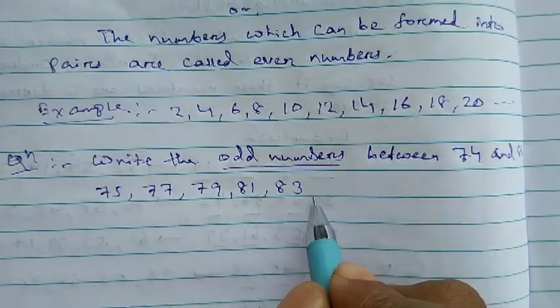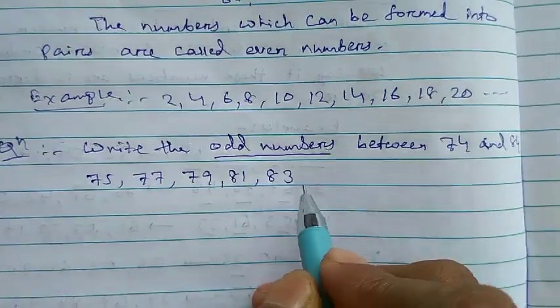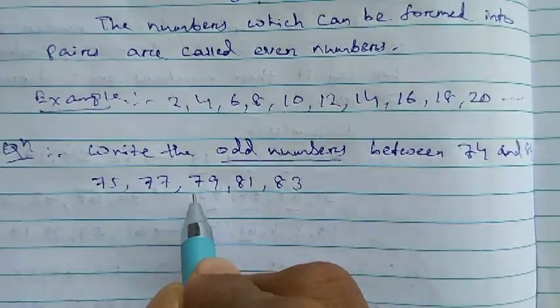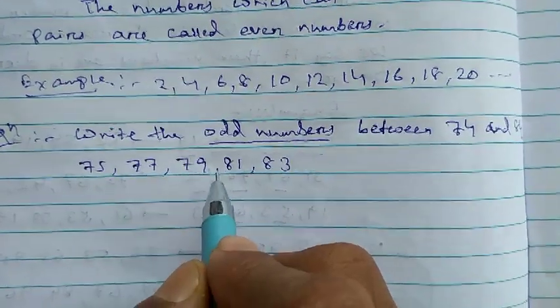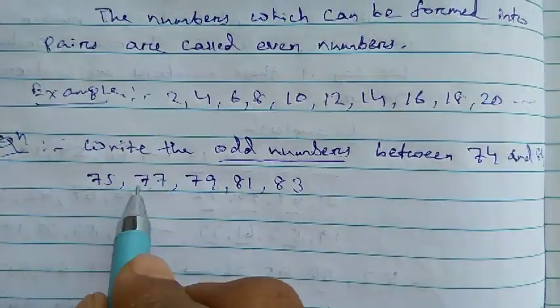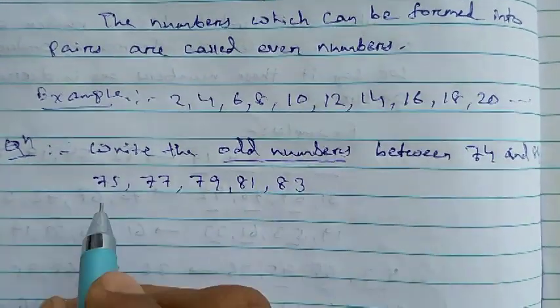All these are called odd numbers. They cannot be divisible by 2, or you cannot make them into pairs.